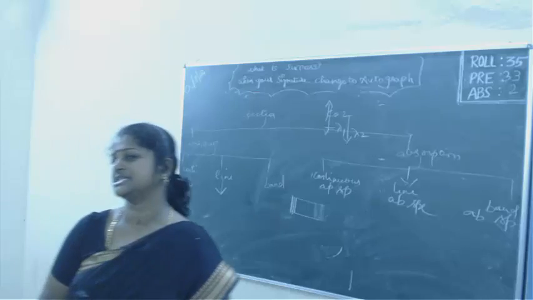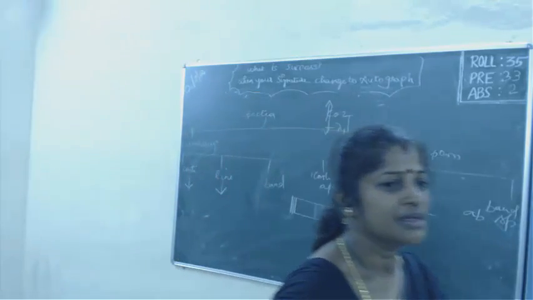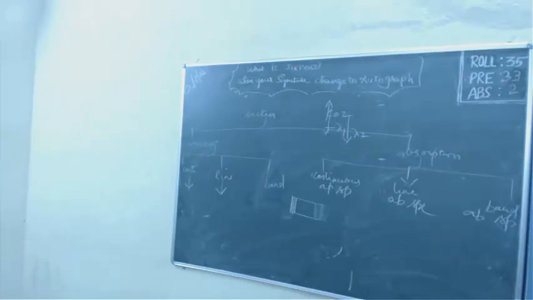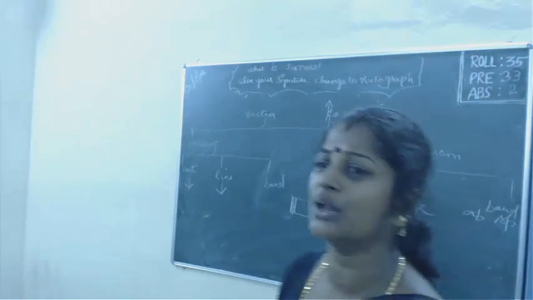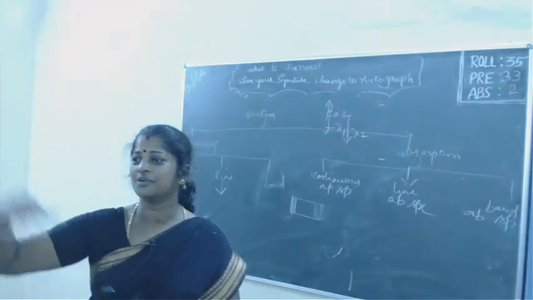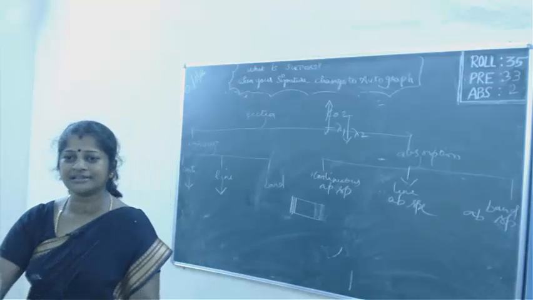Next is fluorescence and phosphorescence. When a substance with an atom is excited to a higher energy level, what is excitation? When the atom is given some extra energy, it gets excited. It goes to the higher energy state. It will not stay there; it is not a permanent state. You will come down immediately, and when you come down, it gives out radiation. This is what is happening.